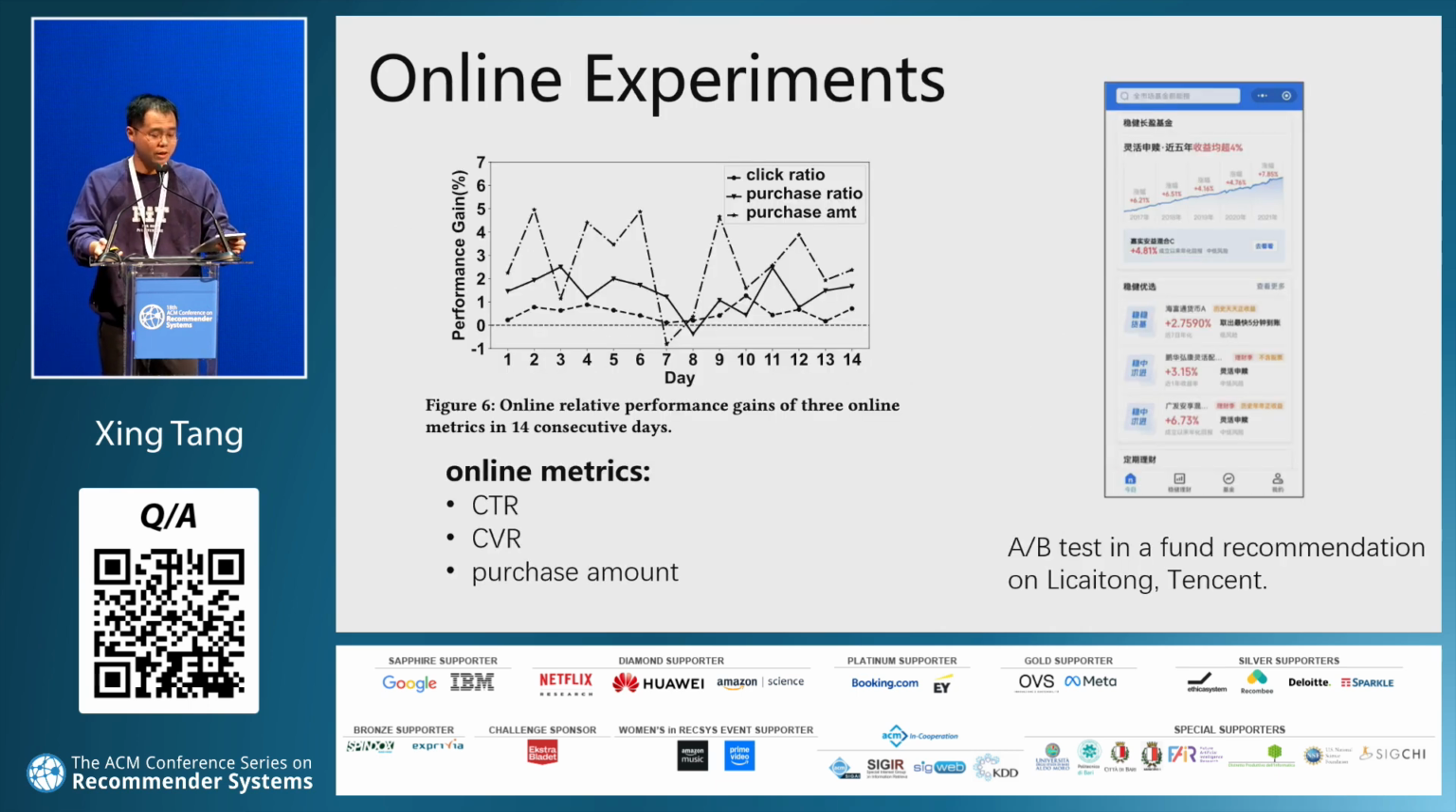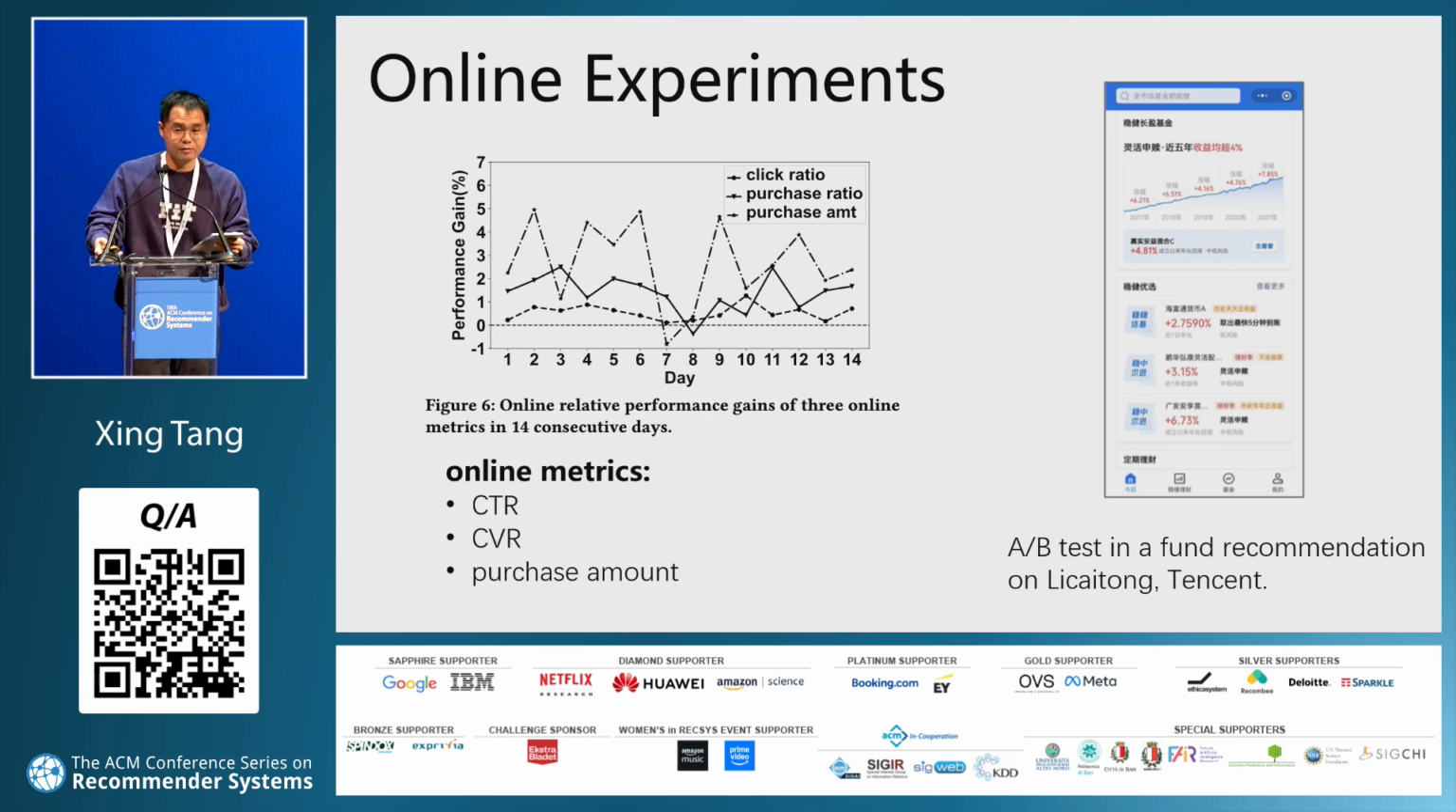We also deploy our HTLNet on our platform. We conduct A/B tests in a fund recommendation scenario, only on Caitong. The online metrics are click ratio, purchase ratio, and the purchase amount. We conduct the experiment in 2 weeks. The 2 weeks performance is shown on the left.